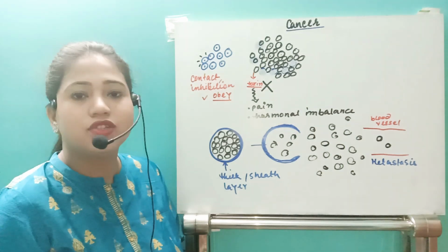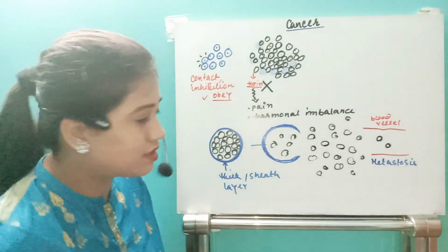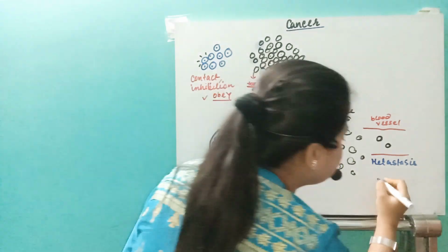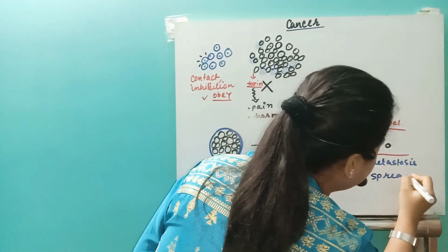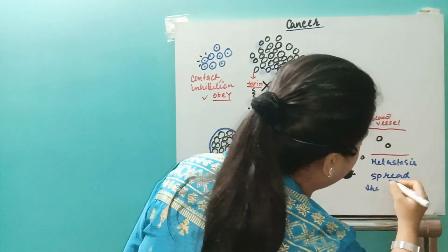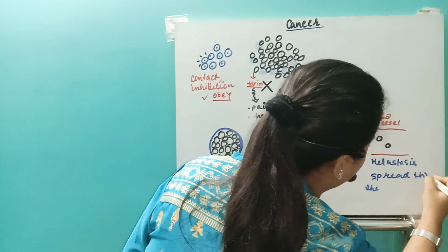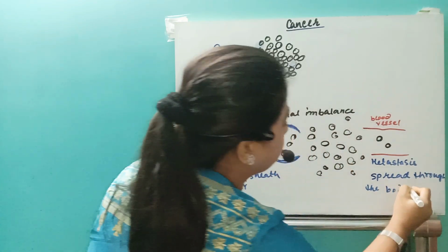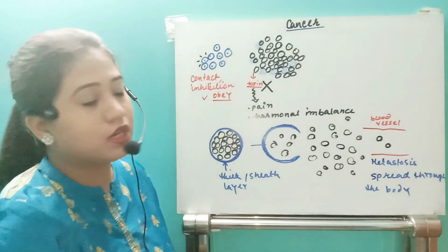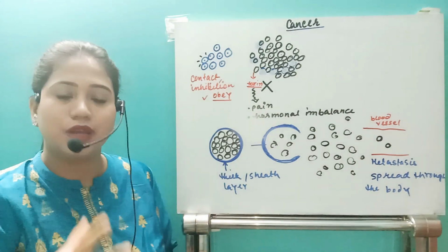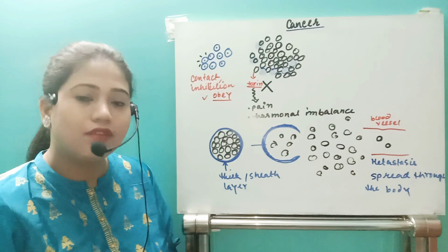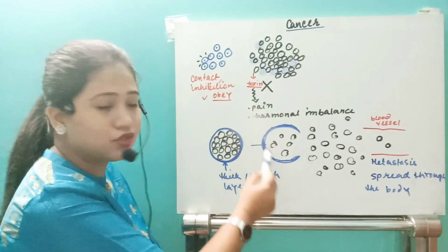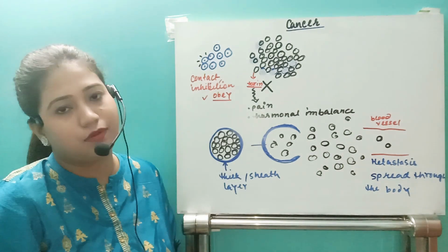So if it reached the metastasis phase, that means this cancerous cell reached the blood vessel and it spread throughout the body. So when it reaches throughout the body, that means with the help of this blood circulatory system, it will dislocate from its origin to the different parts of the body.